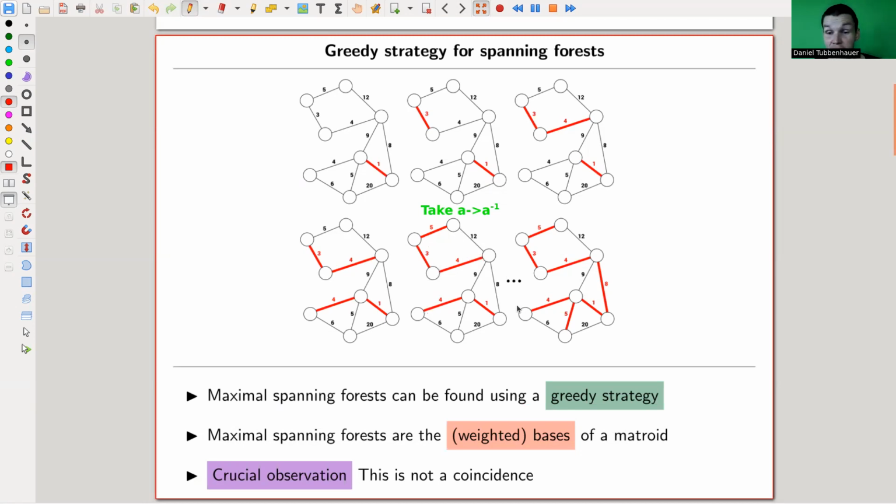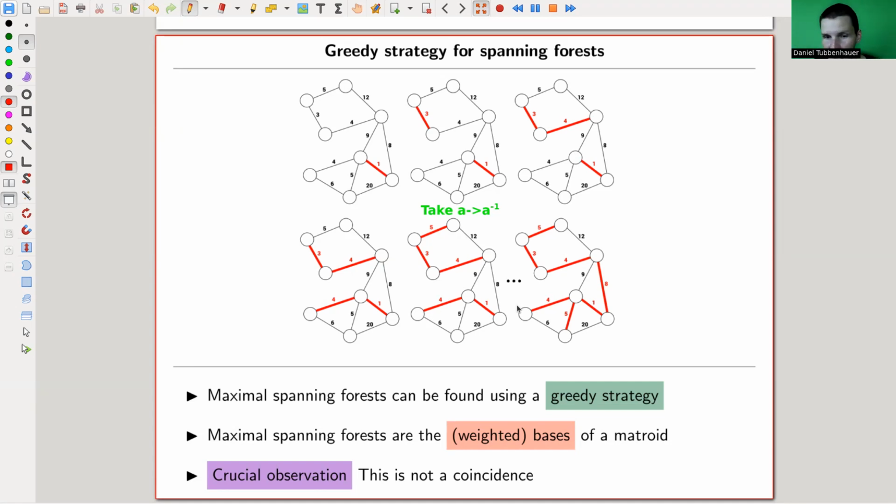Okay, and it turns out that this actually works. And this is really insane in some sense, because this works weighted as well. So we can also find the maximal spanning forests. A bit annoying, my example here above finds the minimal spanning forest, not the maximal one. We'll see later that this is actually completely the same. It doesn't really matter which one you're searching for. Just keep in mind that I'm saying maximal because my theorem will be formulated for maximal, but that doesn't really matter. You can also find minimal. There's some kind of symmetry operation that exchanges the two.